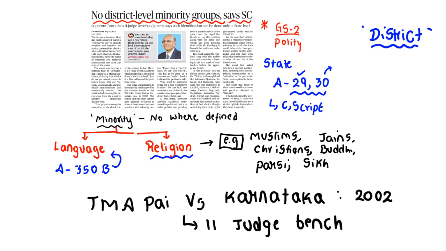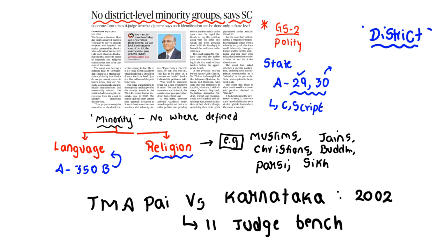Clear? So see, in that case they have outrightly provided that minority status should be provided based on concrete evidence only, and we cannot go against this case as this is an 11 judge bench. But we are assuring you that if you have come with any of the concrete evidences regarding provisions of minority sections, those existing at the district level, we shall be definitely referring for those. Are you getting? So this is our prelims oriented article.